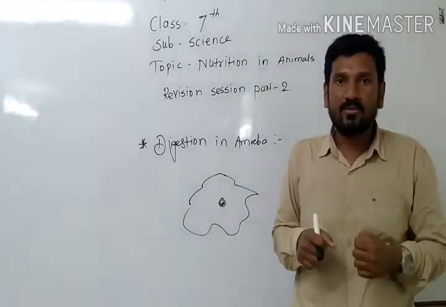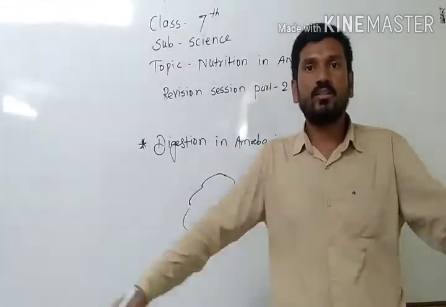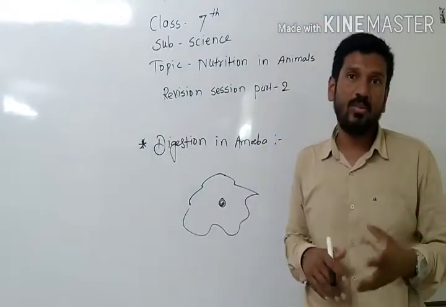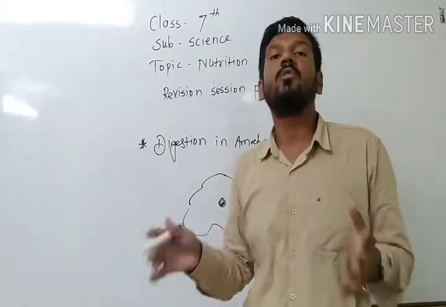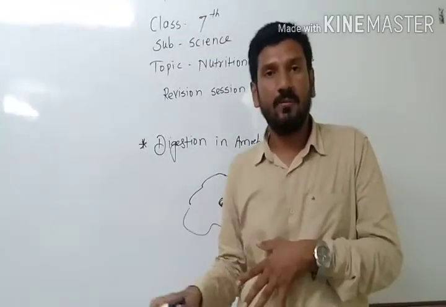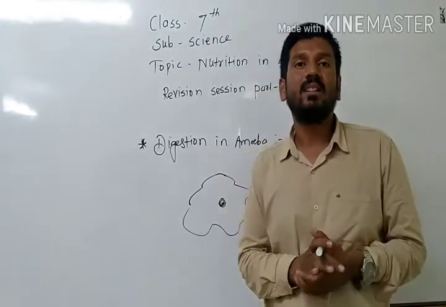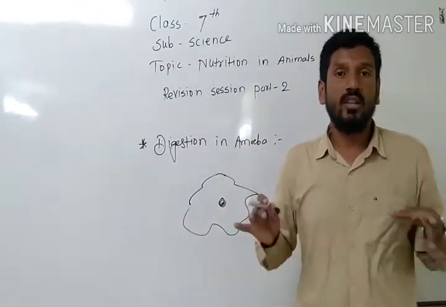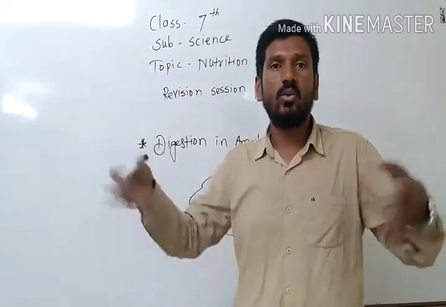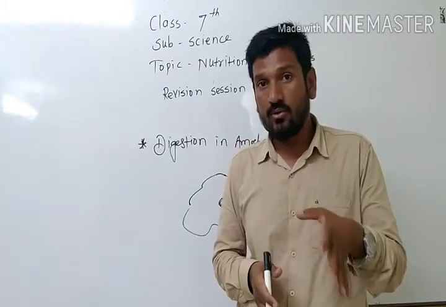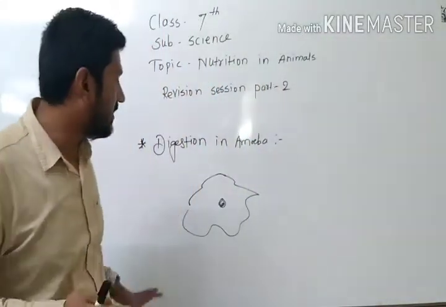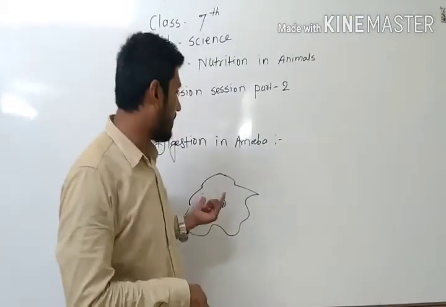After absorption, it is taken to the different organs or cells, and after that, assimilation. Assimilation means utilization of those nutrients or digested material. Finally, egestion means removing or throwing the waste out of our body. The same thing occurs here, but here all the functioning is performed by a single cell.